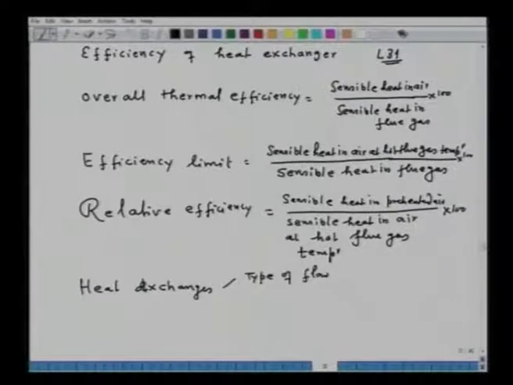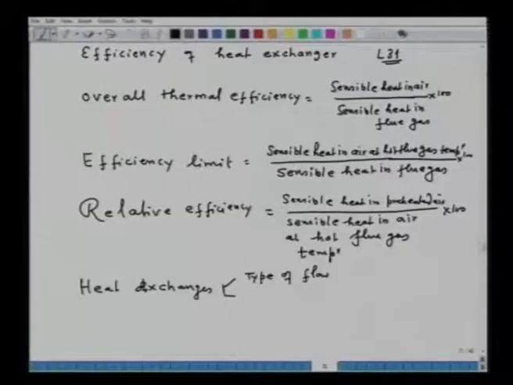But in the derivation which I have done for the heat flow through the exchanger, co-current or counter current does not enter. It does not affect the derivation, but it affects the inlet and exit temperatures of the heat exchanger. That point is to be noted.